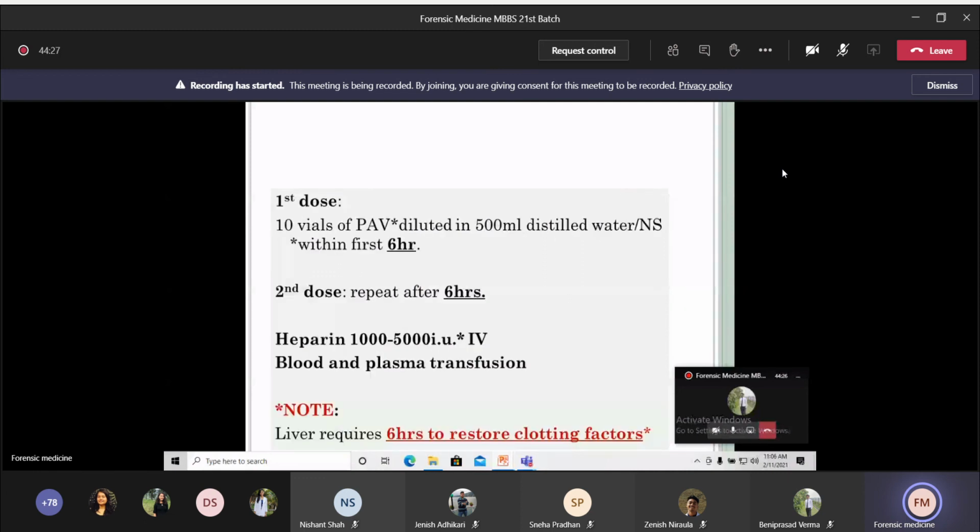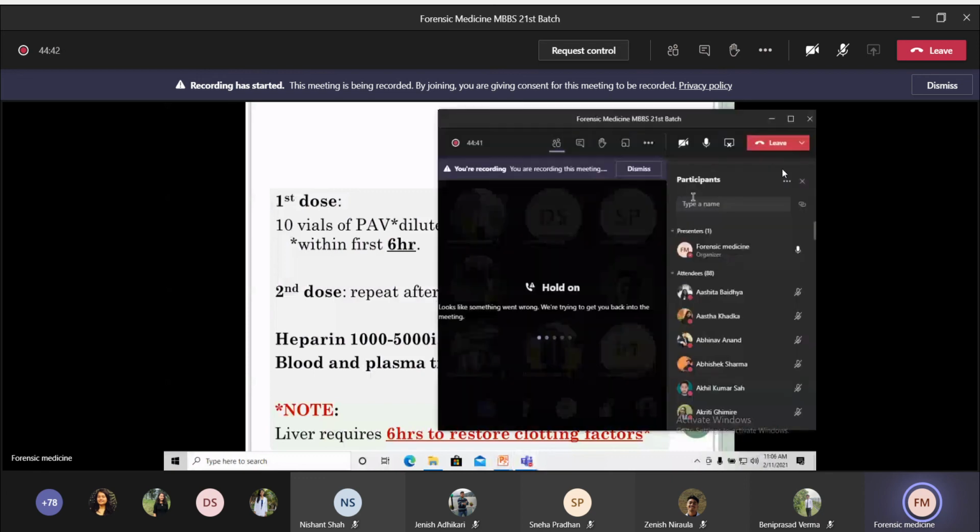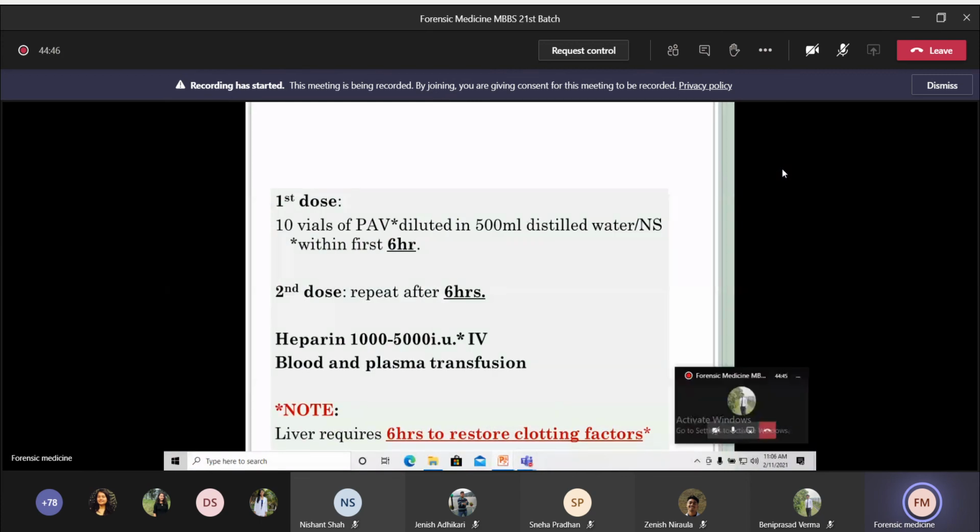Dose is the same, okay, but it should be given within the first 6 hours. That is the difference. And the second dose you can repeat after 6 hours. And depending on the lab test, you can do blood transfusion or plasma transfusion, as well as you can give heparin. So look at the lab test.